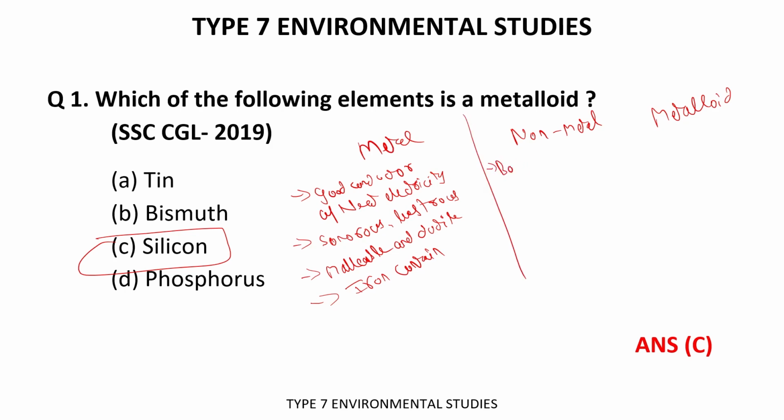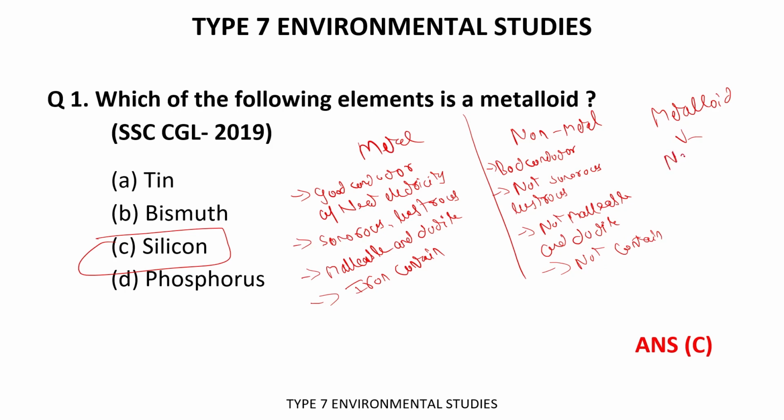When we talk about non-metals, they are bad conductors of heat and electricity. Second point, they are not sonorous and lustrous. Third point, they are not malleable and ductile, and the fifth point, they do not contain iron.